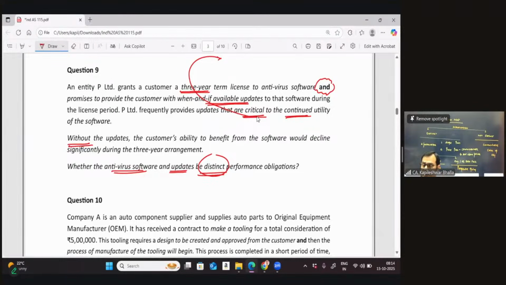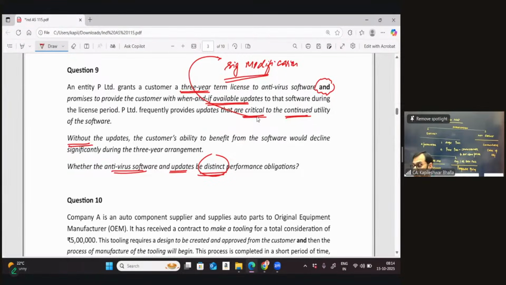Because the standard has used 3 different terms from the customer's perception. One is significant integration, as we saw in the previous example. And in this particular case, we can say significant modification. The word which is required to be used is significant modification. No, I would not say interdependency. I would say it is significant modification.